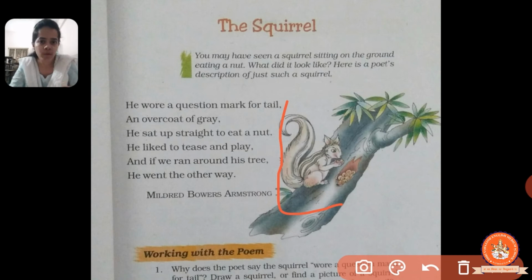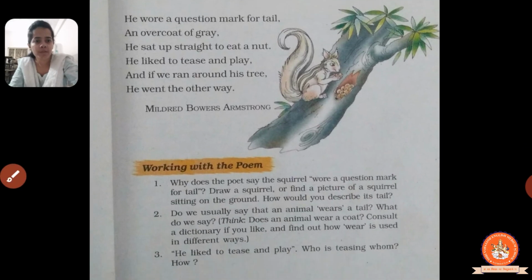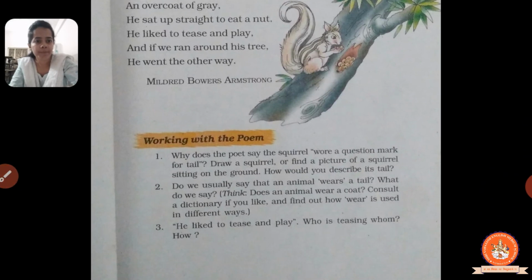I hope you understood it very well. So students, now let's come to our questions which are given at the end about the poem. There are 3 questions given. We will read them one by one and see what we will do in each.